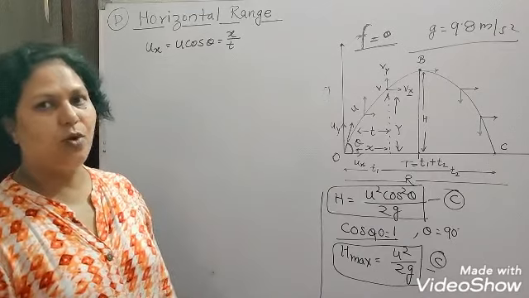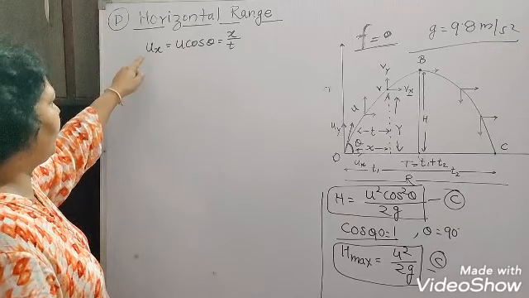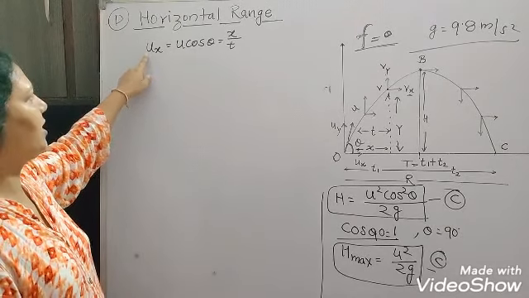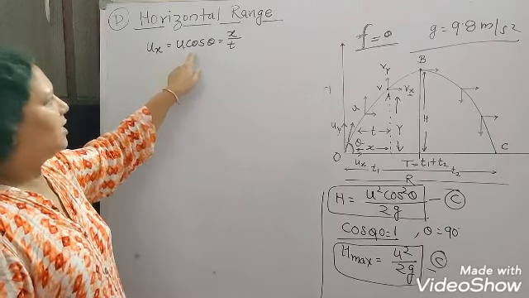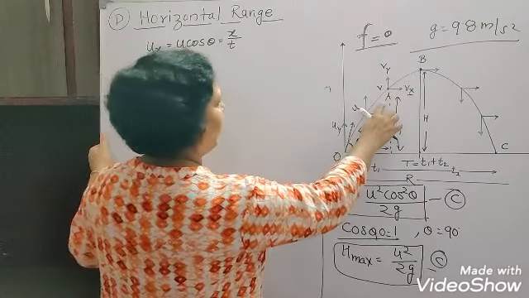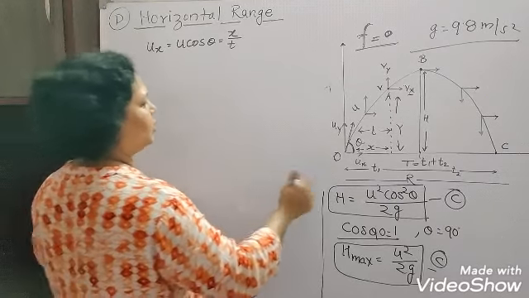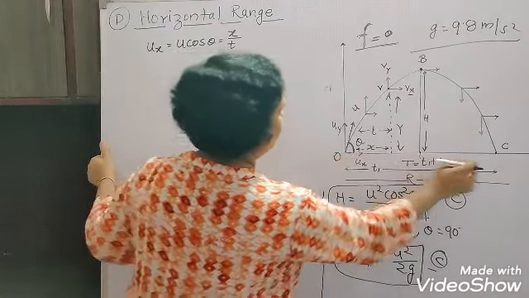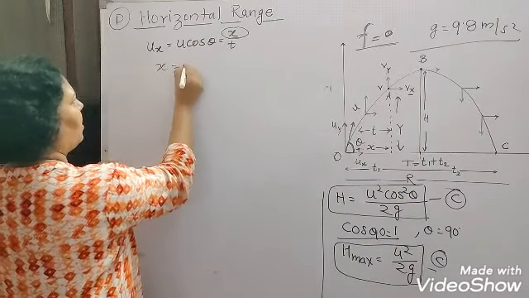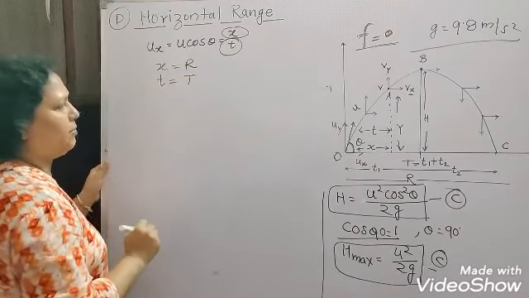Now we will see the horizontal range. As we have already seen, ux, the horizontal component of the initial velocity, is equal to u cos theta, which is equal to displacement upon time. Here we have taken the case of A. Now for the horizontal range from here to here, the x will become R, and this t will become capital T, the time of flight.